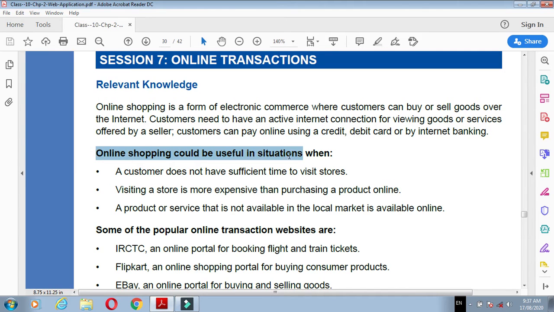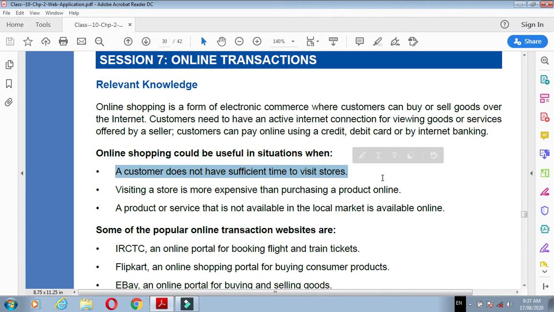Next, online shopping could be useful in certain situations. What is that situation? A customer does not have sufficient time to visit a store. If a customer doesn't have sufficient time to go outside and visit stores, then at that time they can purchase or sell their goods online.